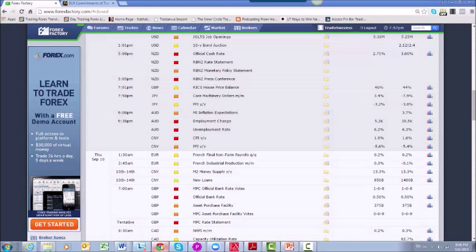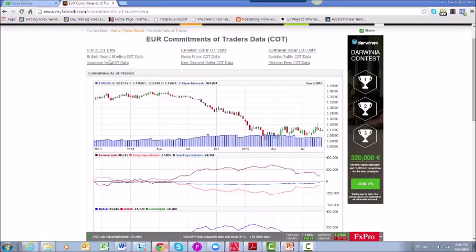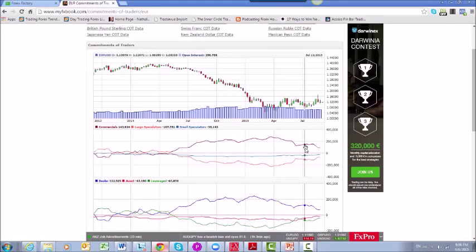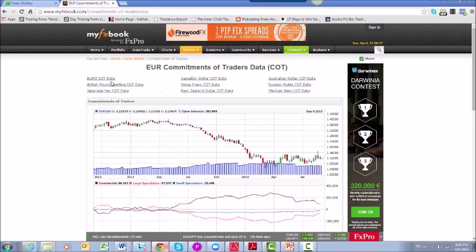Now let's take a look at our commitment of traders data. We will start the analysis with the euro. For the euro, we have seen it stays fairly neutral. Not much of a change in positions for anybody: leverage money, asset managers, or the dealers. They have stayed pretty flat. So this will be neutral for euro.